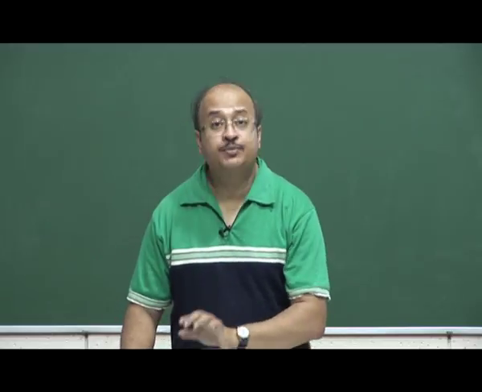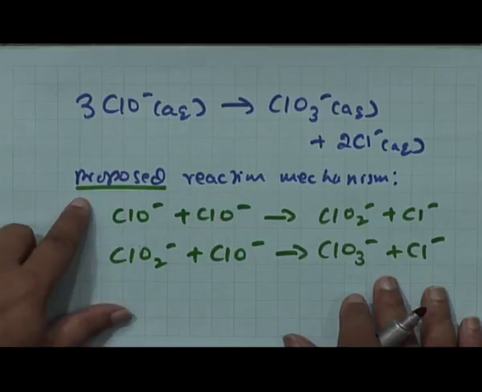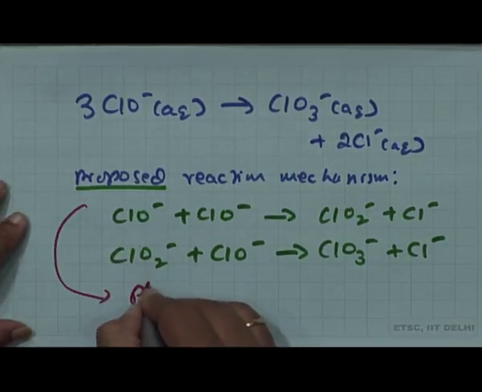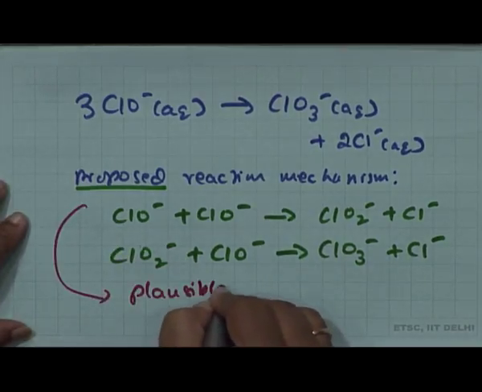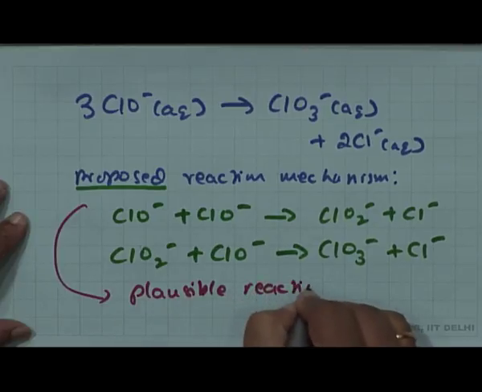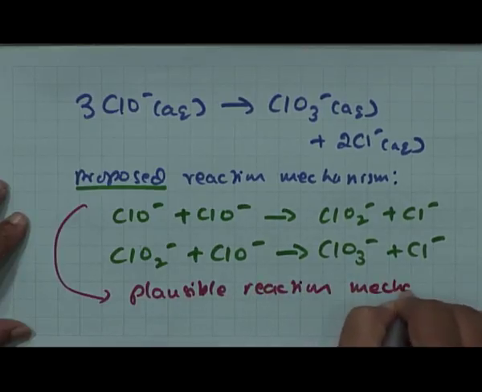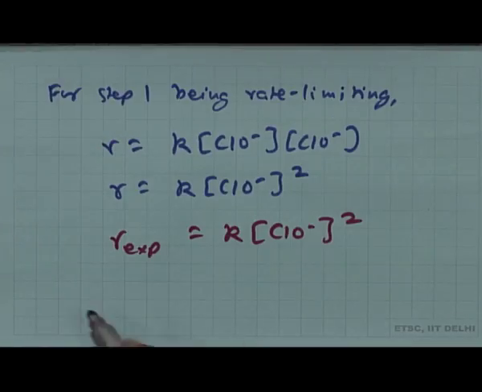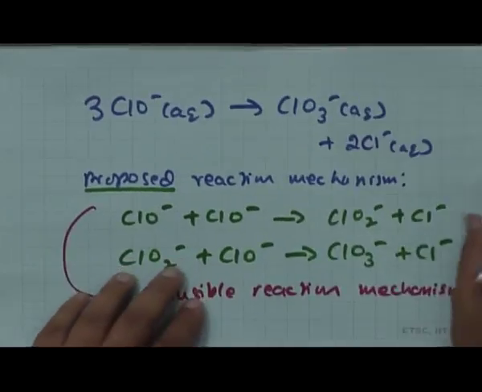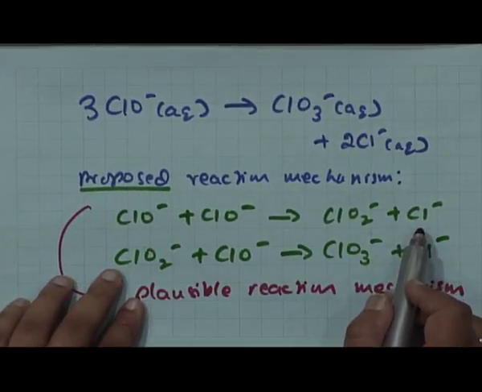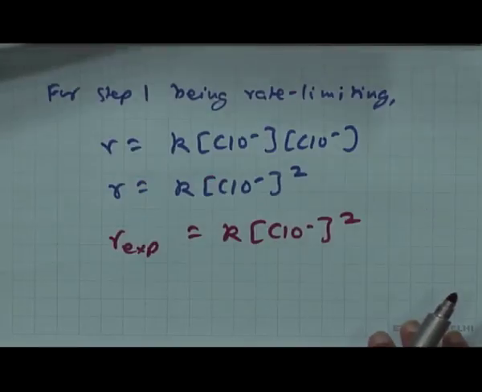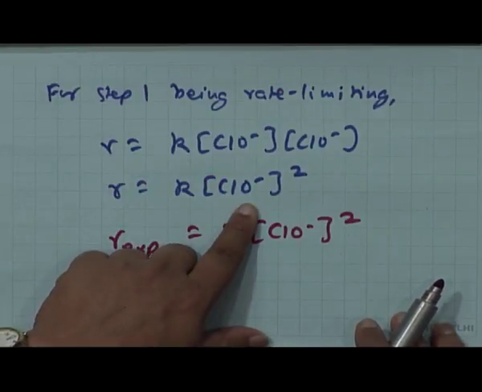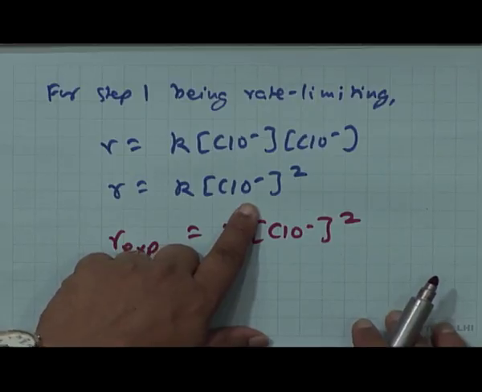Because if this were the rate limiting step, then R would have been predicted to be K times ClO minus squared, right.